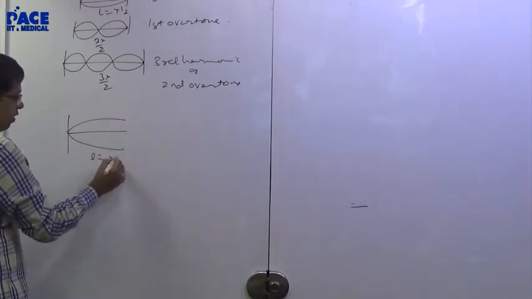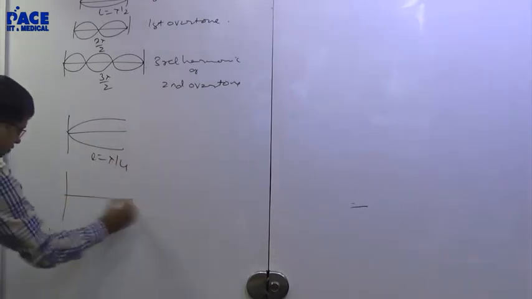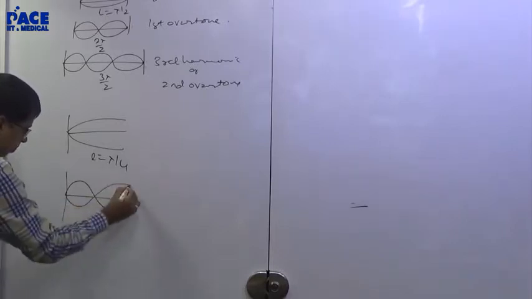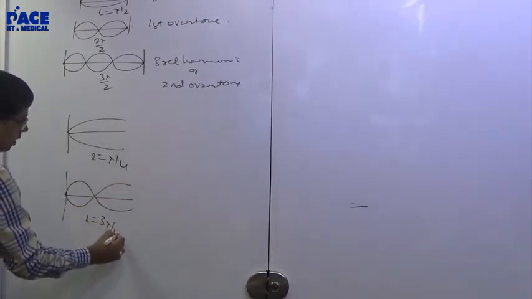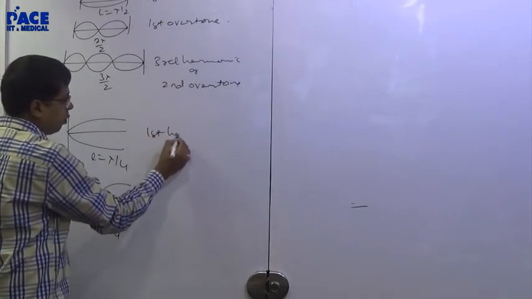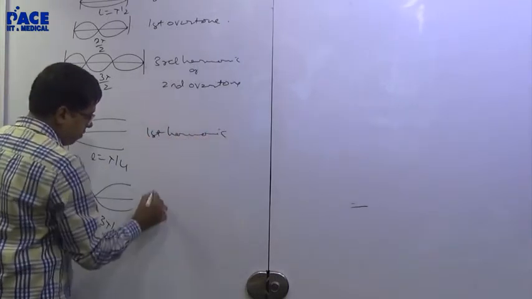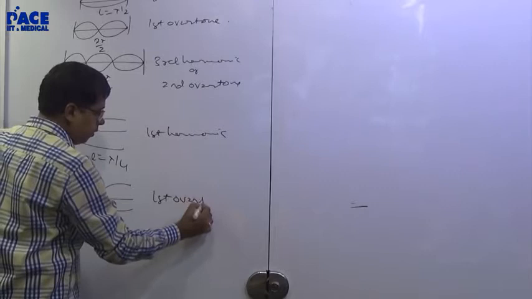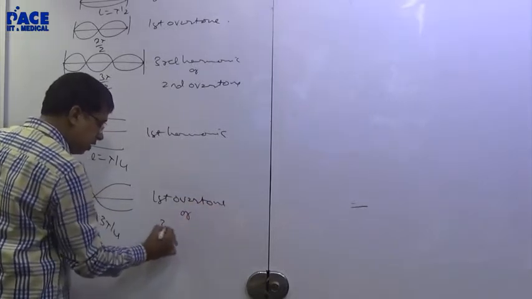Here L is equal to lambda by 4 if one end is fixed. L is equal to 3 lambda by 4. This is the first harmonic, first overtone or third harmonic.